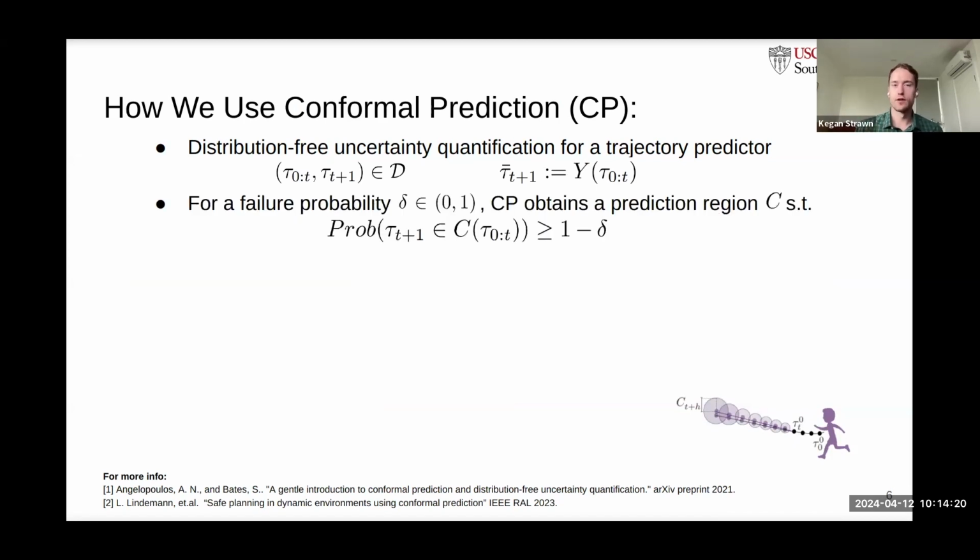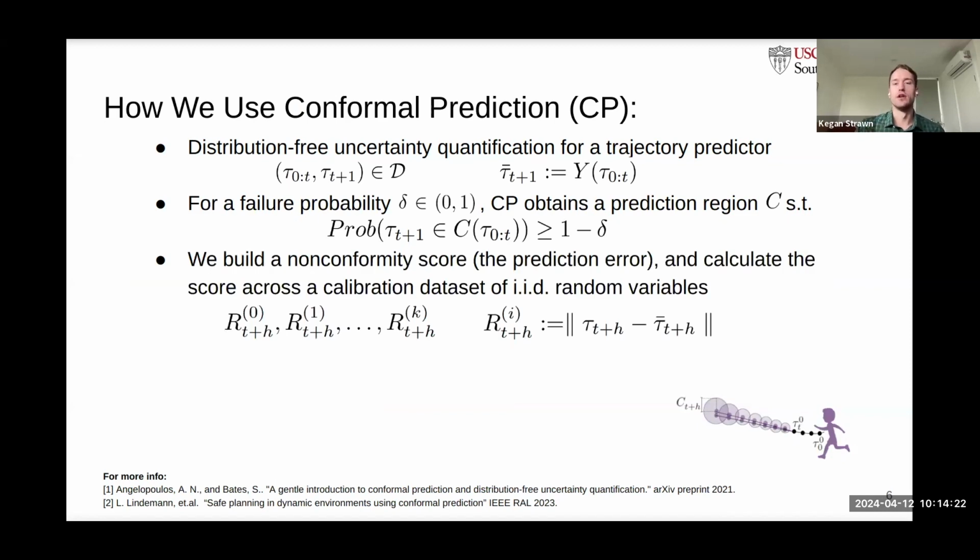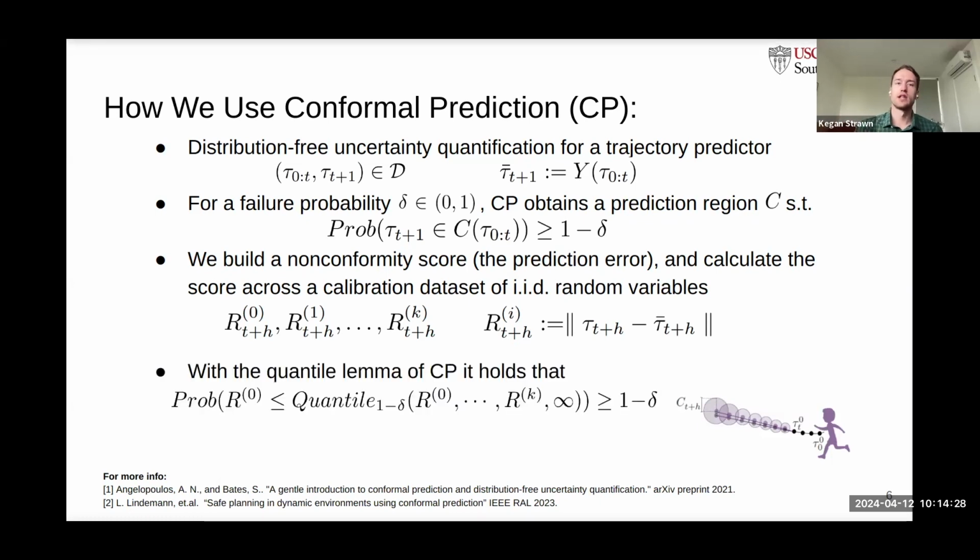Again, given a failure probability, we calculate the nonconformity score or the prediction error across the calibration data set of trajectories such that the lemma holds for a quantile associated with a 1 minus delta probability. This quantile is calculated as the k plus 1 and 1 minus delta smallest nonconformity score.